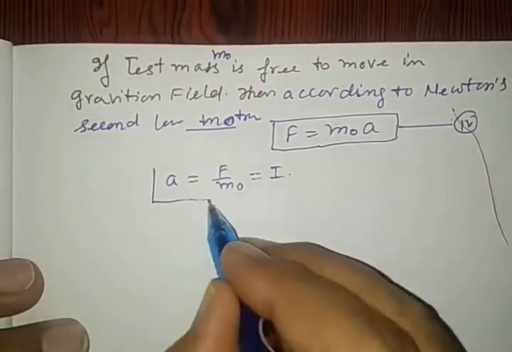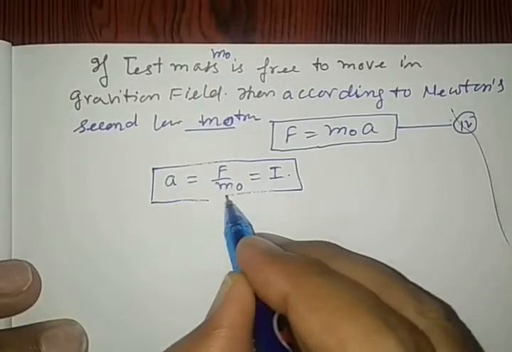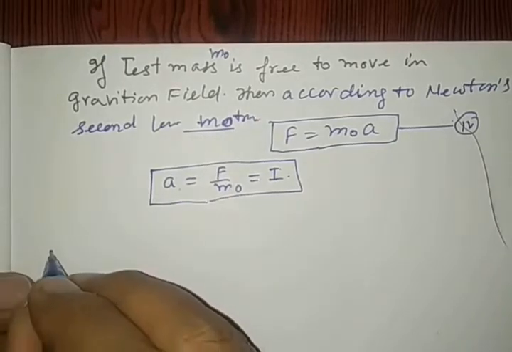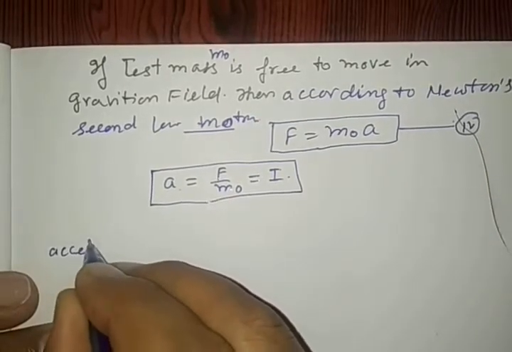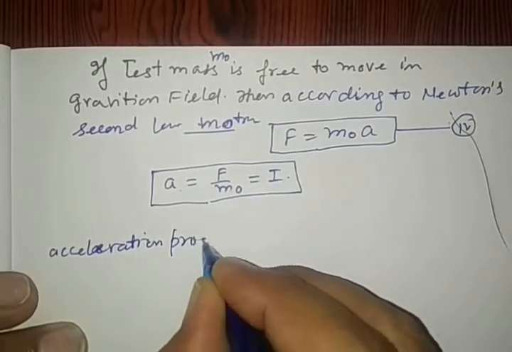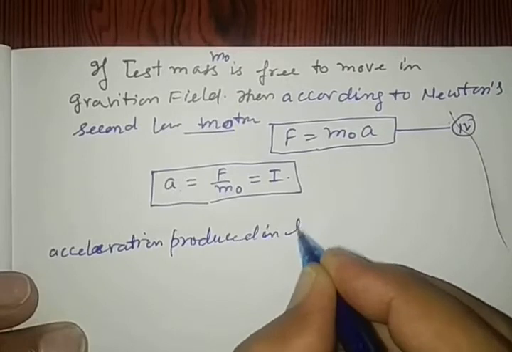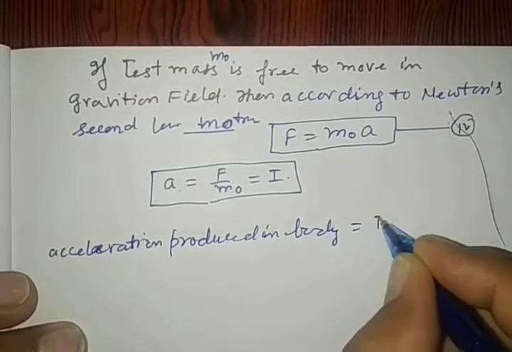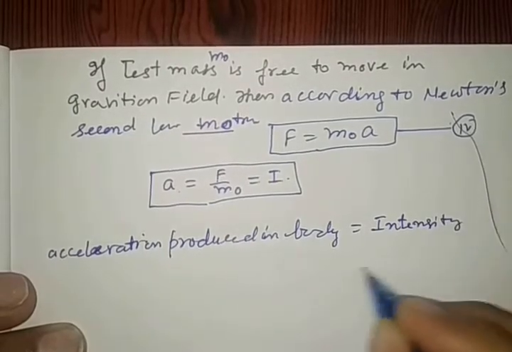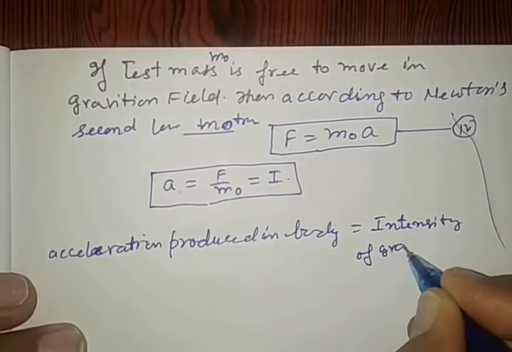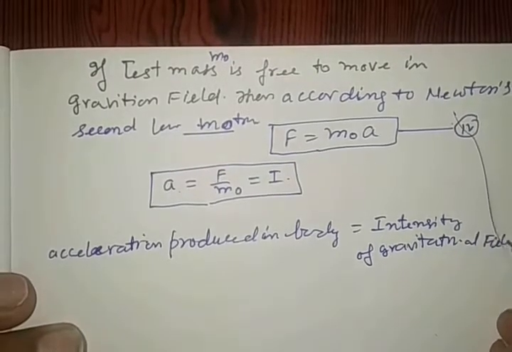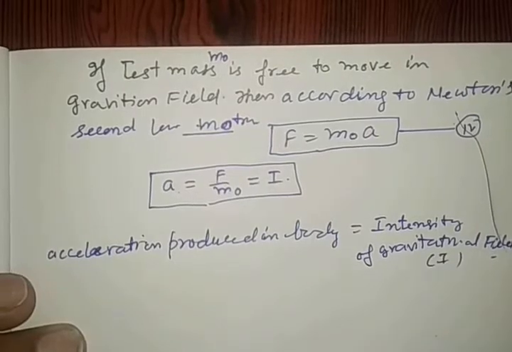See the important conclusion here. The acceleration produced in a material body is equal to the intensity of gravitational field I, right?